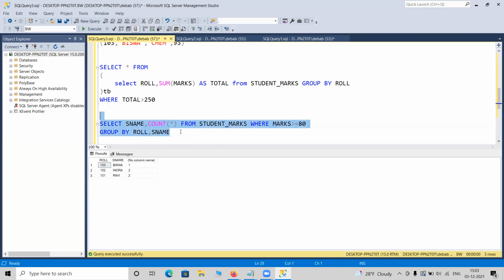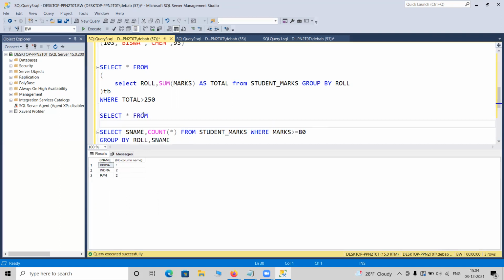Okay, but the reverse is not true. So it will also display these records. Now we can find who got... Now, if you want to display the person who got 80 and above marks in 2 subjects, you can simply use this query as a base table.